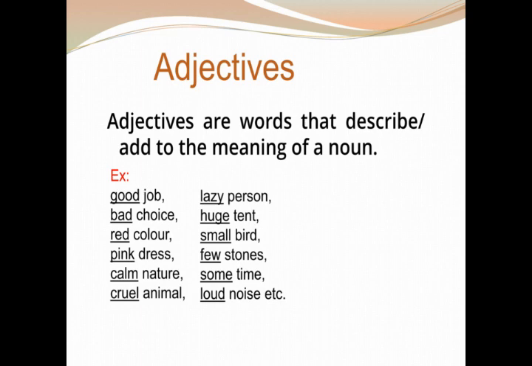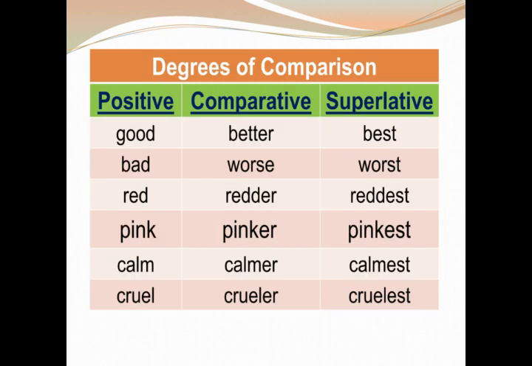In adjectives, we should know that there are three degrees of comparison. One adjective can be used in three different ways, that is, in order to tell to what extent that adjective is being used there. For example, let us take the example of the color pink. In the positive degree, the word is pink. It is always like this. The root word of an adjective falls under the positive degree, pink.